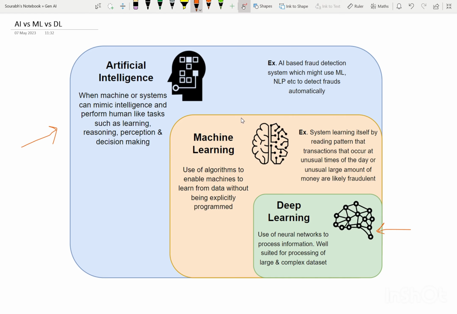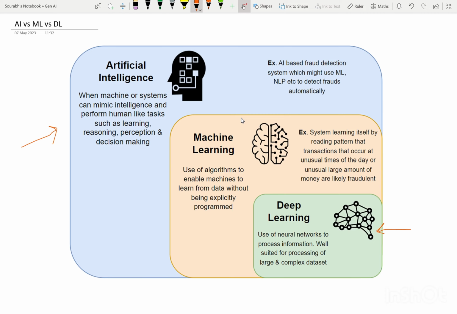Now, starting with artificial intelligence: when a machine or system can mimic the intelligence of a human, that is artificial intelligence. And not only mimic, but also perform some human-like tasks such as learning, reasoning, perception, and decision making. These are some of the very basic tasks that a human does in terms of response, communication, and the overall perception. This is what is expected from artificial intelligence if we compare it with a human.